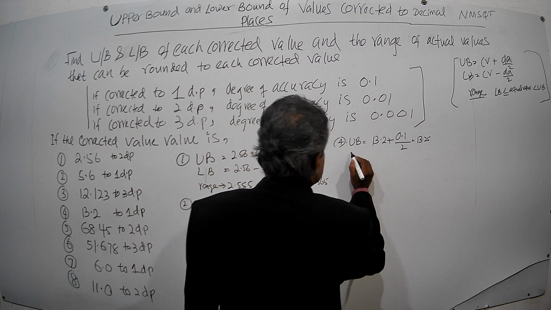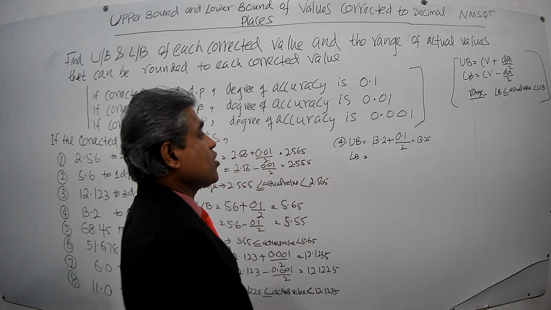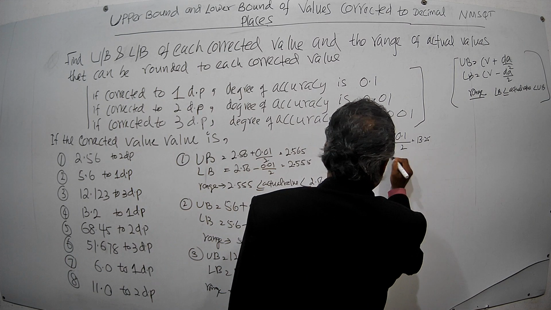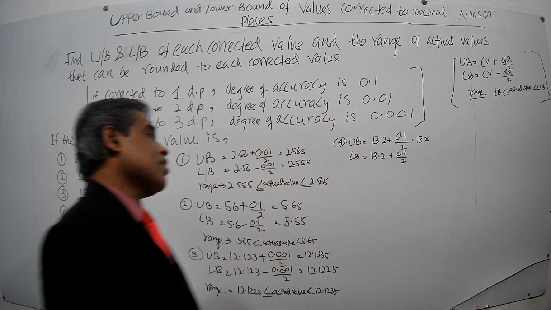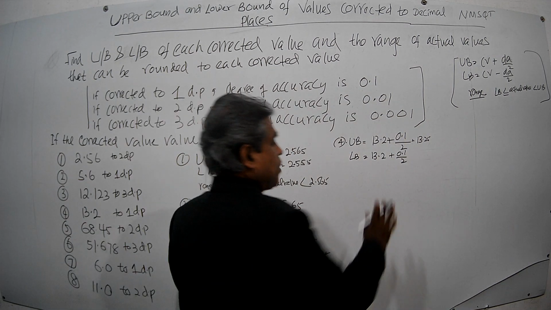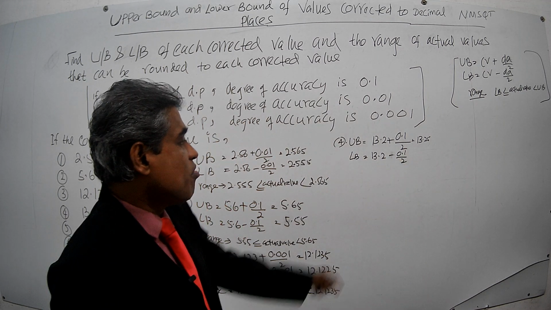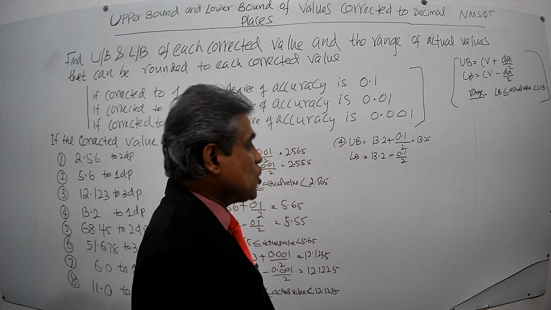Then the lower bound: corrected value minus degree of accuracy over 2. The corrected value is 13.2, and the degree of accuracy is 0.1, so 0.1 divided by 2. Then you subtract here, it is not addition. You subtract 0.05 from this term. After 0.1 is divided by 2, it is 0.05.